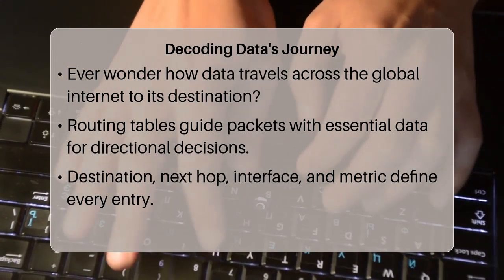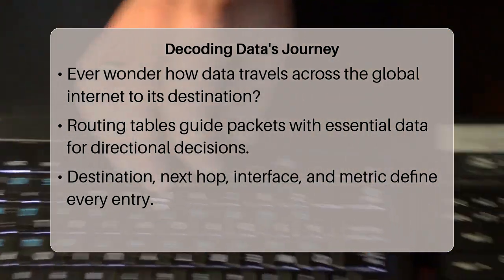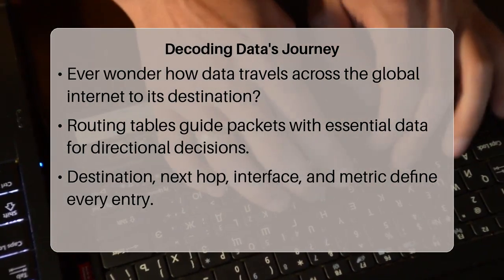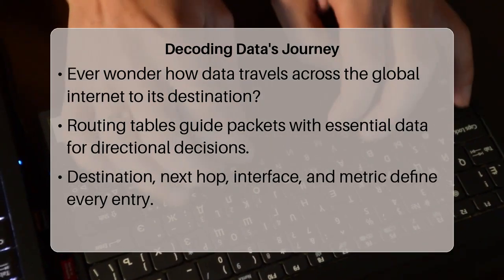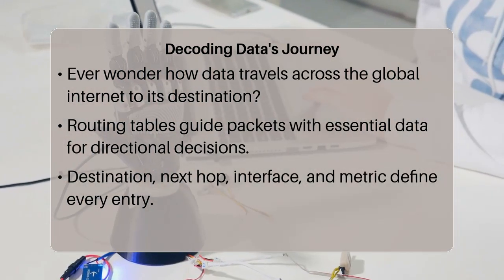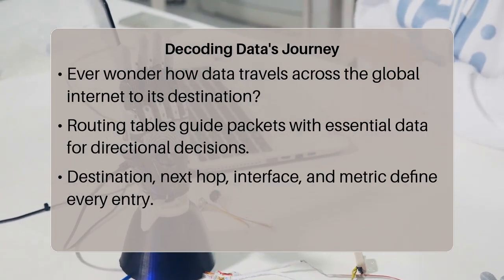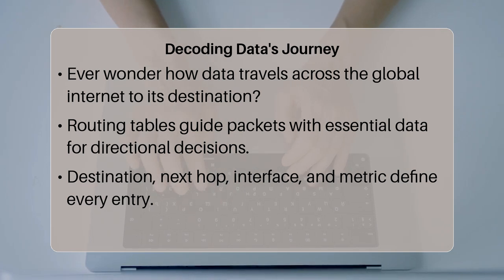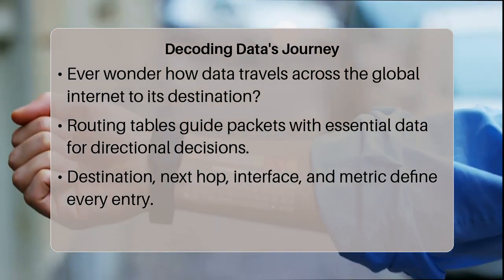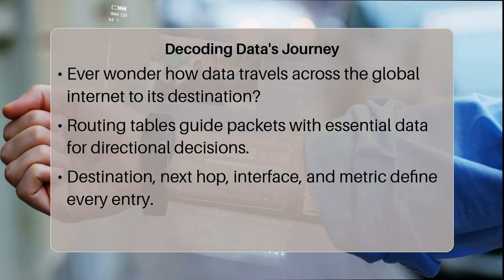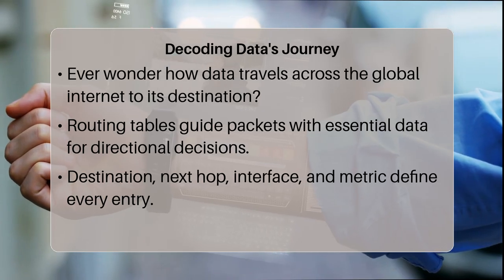Have you ever wondered how your emails, streaming videos, or even simple search queries manage to travel across vast networks to reach their destination? It is an incredible journey, and at the heart of this global navigation are devices constantly making smart decisions. At its core, a routing table entry primarily contains a destination network, a next hop address, an interface, and a metric. These four pieces of information empower routers to correctly forward data packets across complex networks.